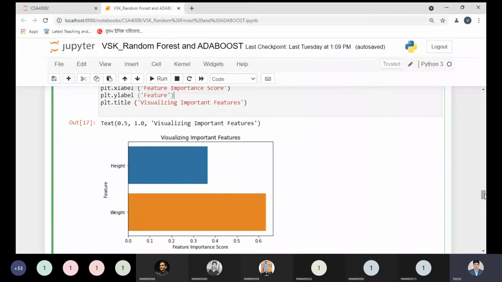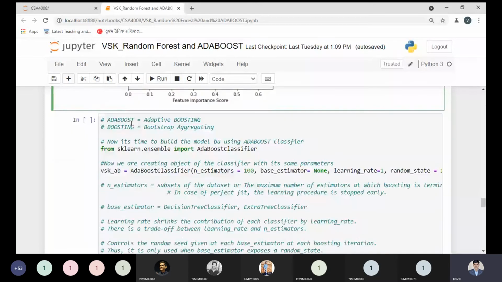After building the random forest classifier, we are going to implement the next model, that is the AdaBoost model. AdaBoost stands for adaptive boosting. That is the point you need to keep in mind. It is a part of boosting learning.